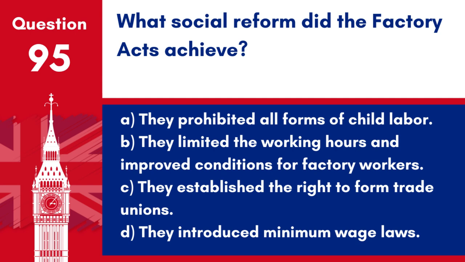Answer. B. They limited the working hours and improved conditions for factory workers. The Factory Acts were a series of UK labour laws passed across the 19th century that aimed to improve conditions for workers in factories, especially concerning working hours and the employment of children.